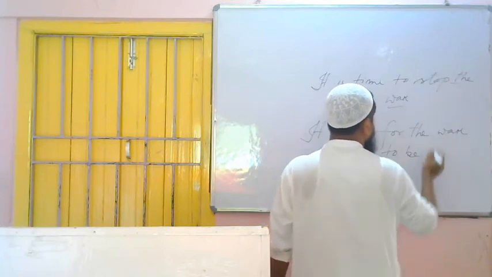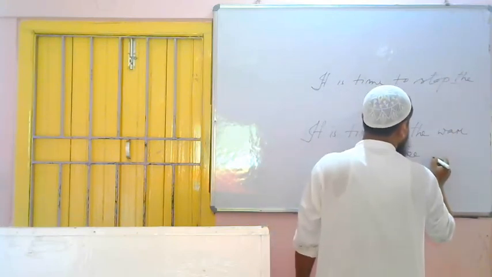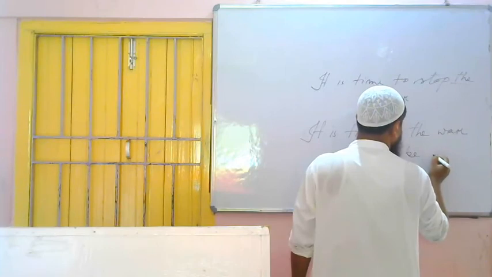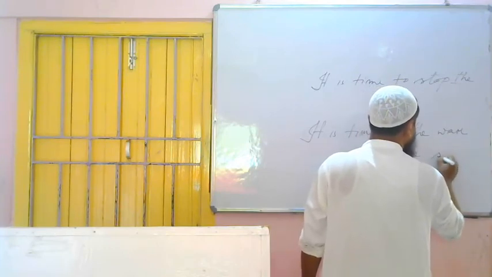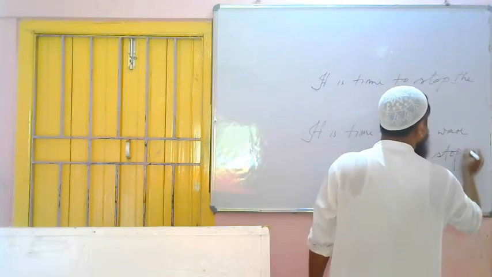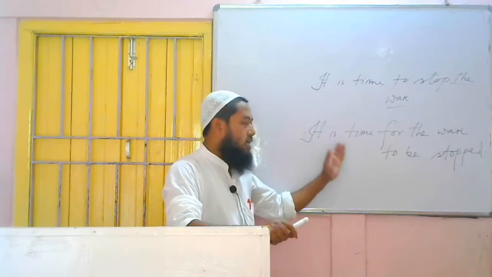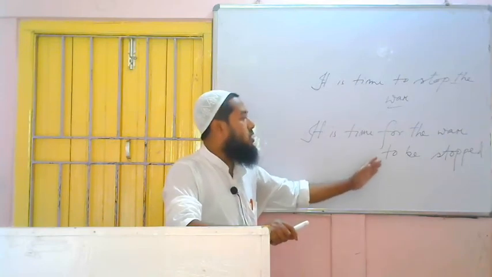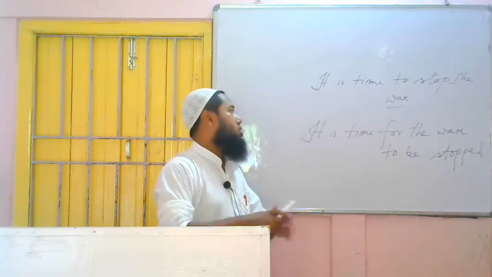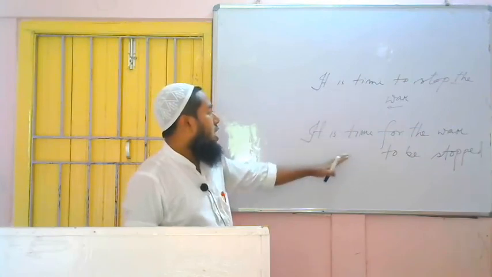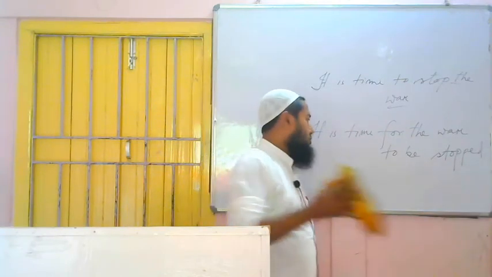Then third form of the verb stop is verb 3. Third form of the verb stop is what? Stopped. S-T-O-P-P-E-D. Finished. So the formation I gave you is what? It is time plus for plus object plus to be plus verb 3. Finished. So it is time to stop the war becomes: it is time for the war to be stopped.